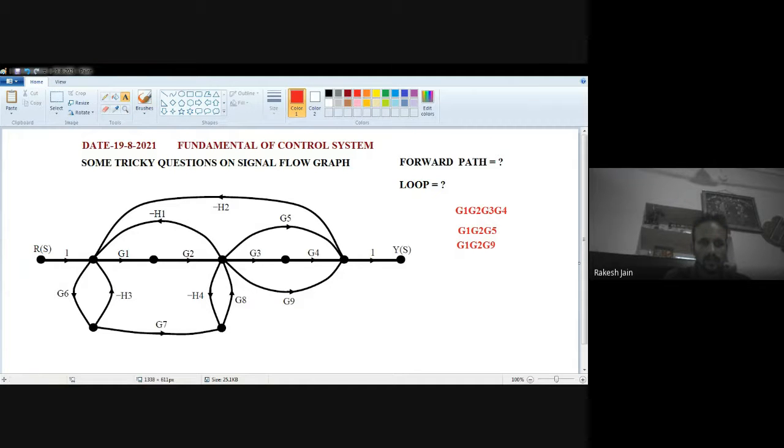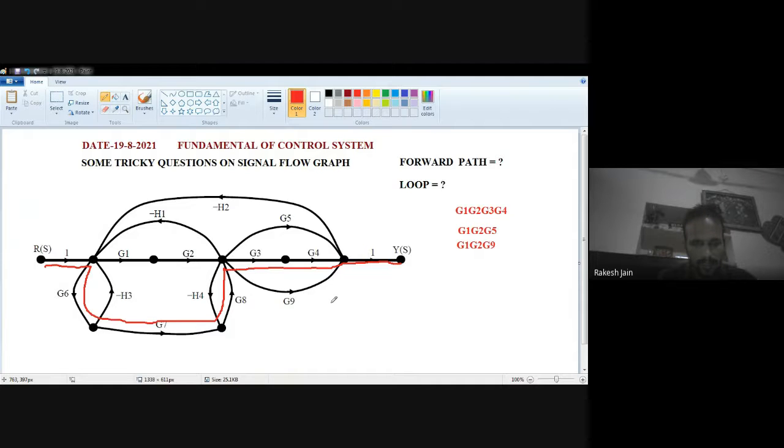Now we have to find out if there is any other forward path. See very carefully the question. Yes. One, then G6, then G7, then G8, then G3, G4. This one is also a forward path: 1, then G6, then G7, then G8, then G3, then G4.